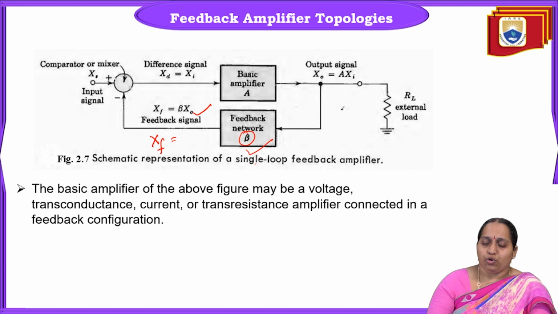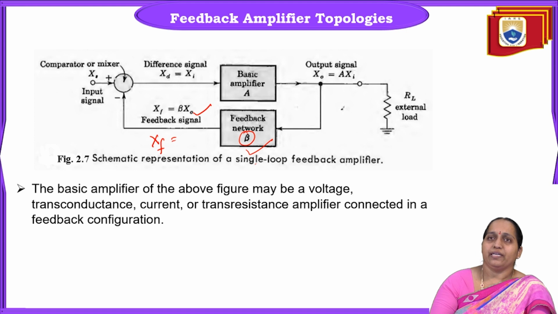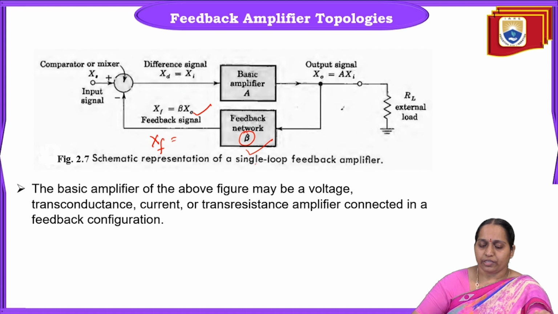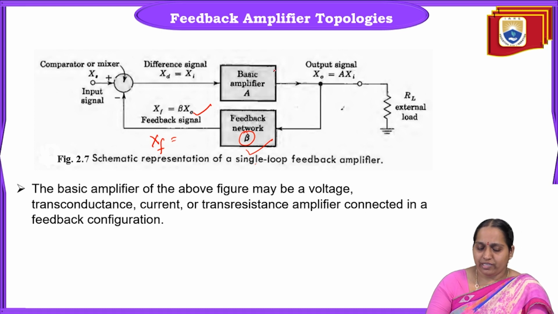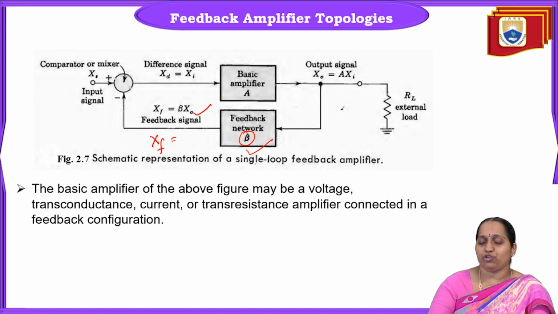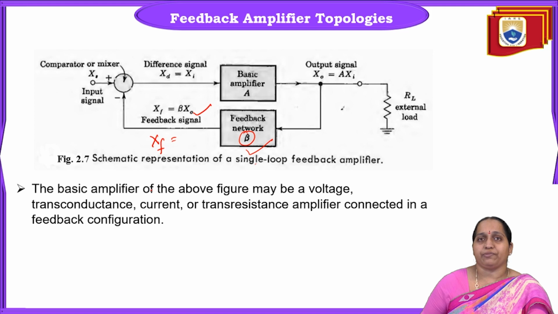Overall, the source signal is Xs, the output signal is X0, the feedback signal is Xf, and the difference signal between these two, Xs minus Xf, is Xi. The basic amplifier here could be a transconductance amplifier, voltage amplifier, current amplifier, or transresistance amplifier, based upon the configuration, that is, which signal is taken as output and which one is taken as feedback. We shall see all four types.